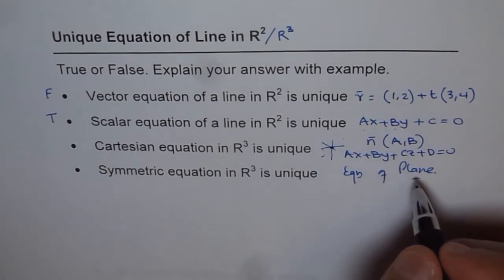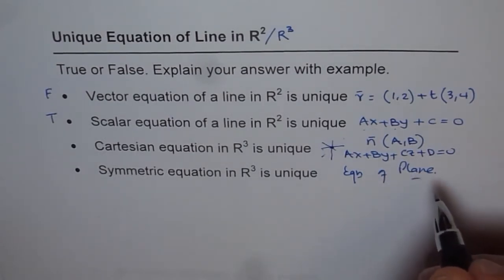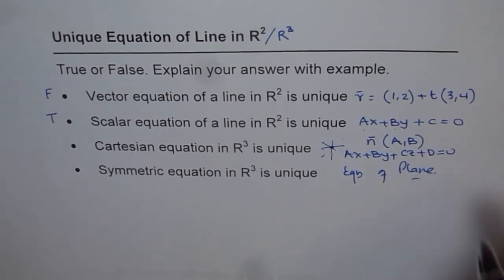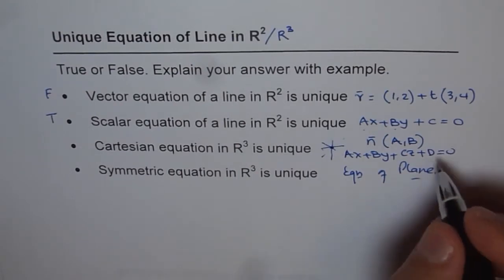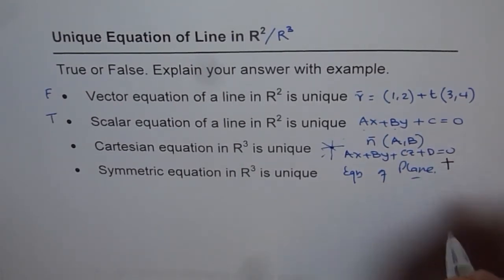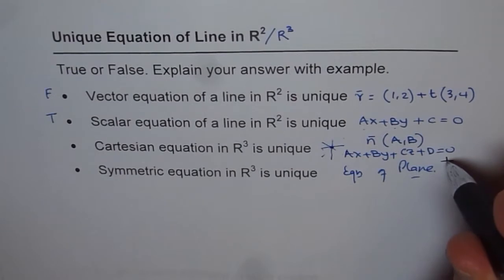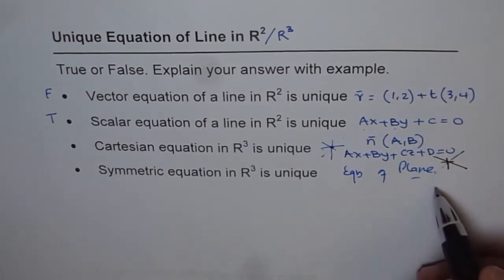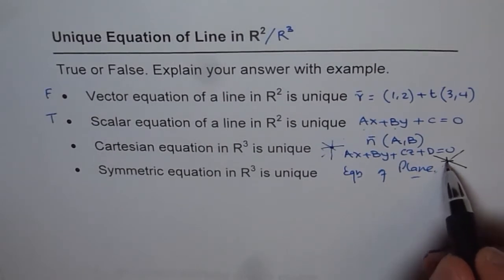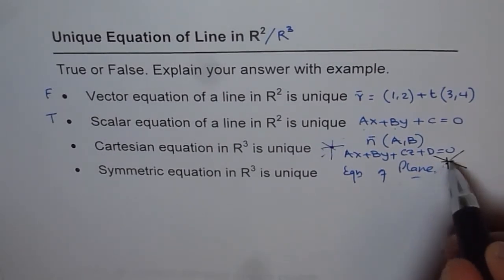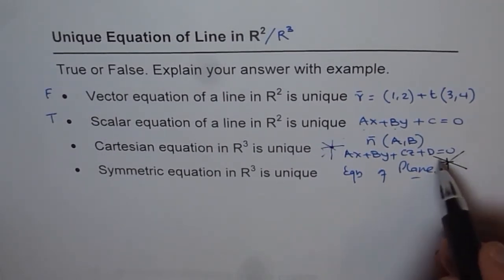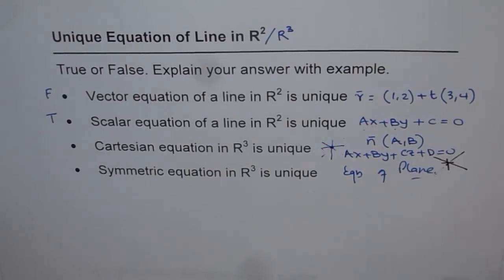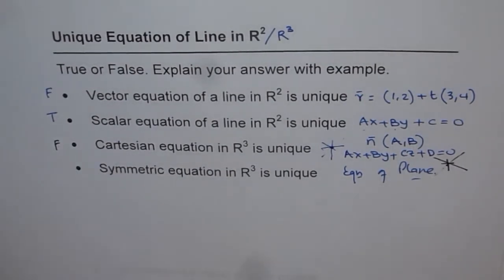And the reason, I hope you understand. Now think about it. If you have a line going into this paper, let's say this is an arrow indicating going inside. In that case, any line on this plane is going to be normal to that line. And that represents a plane, not any one of those lines. Do you see that? So this statement is false.